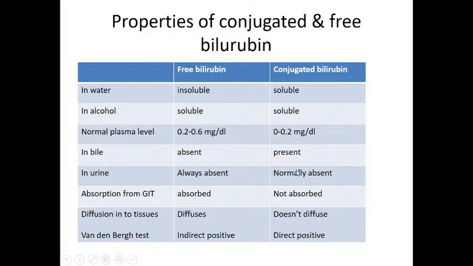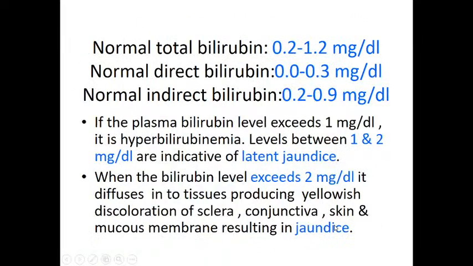In the urine there won't be any type of bilirubin. Okay, in the bile only conjugated bilirubin is present. Free bilirubin, unconjugated bilirubin, is insoluble in water, whereas conjugated bilirubin is soluble in water. And this free unconjugated bilirubin diffuses into the tissues, but conjugated bilirubin does not diffuse. The type of response: unconjugated bilirubin gives indirect positive, whereas conjugated bilirubin gives direct positive.